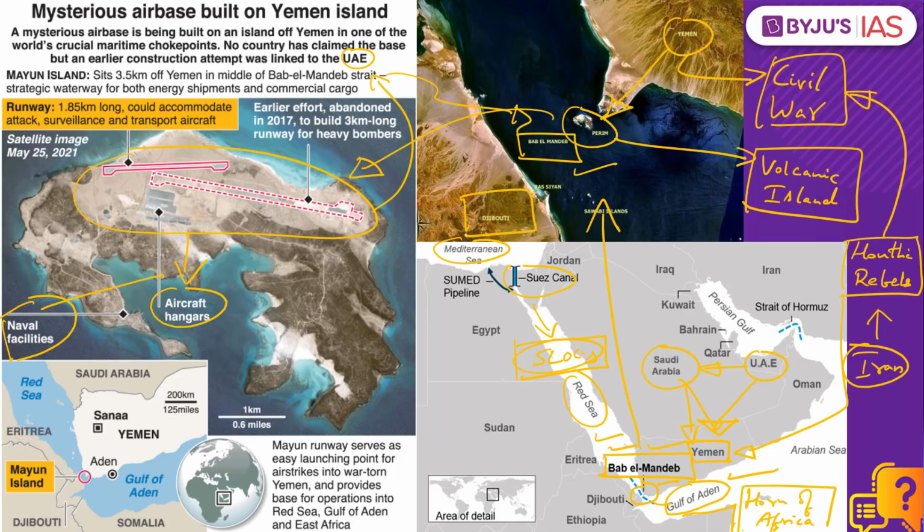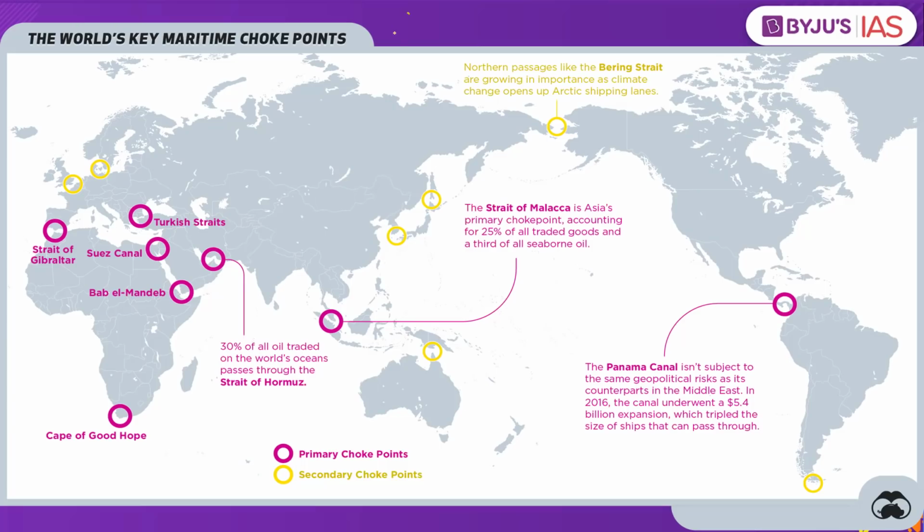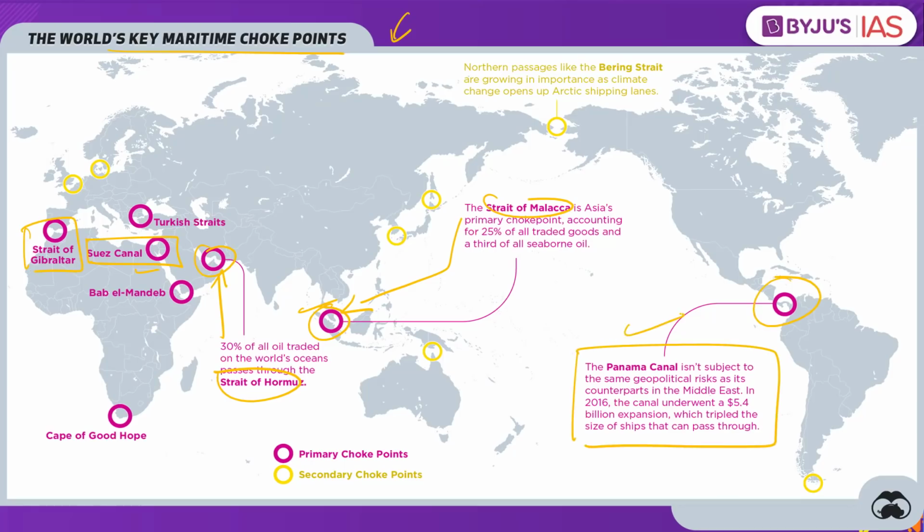That's why in neighboring Djibouti as well, several countries have established military bases, including the United States, China, France, Japan, and other countries. Then also take a look at this map, which depicts the key maritime choke points of the world. You should be aware of the location of Strait of Malacca located over here between Singapore and Indonesia, then the Strait of Hormuz located over here between the Persian Gulf and the Gulf of Oman, and of course we have the Suez Canal near Egypt, the Strait of Gibraltar over here, and the Panama Canal between Central America and South America. These are some of the primary choke points of the world.